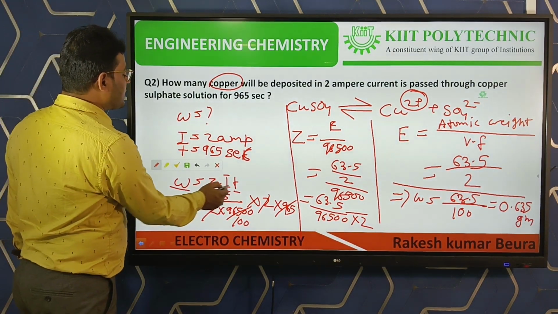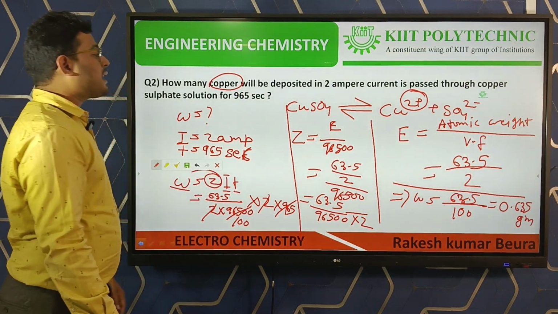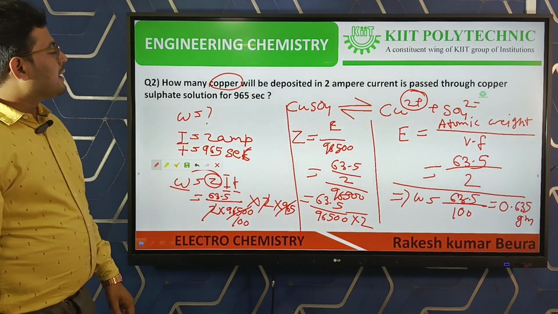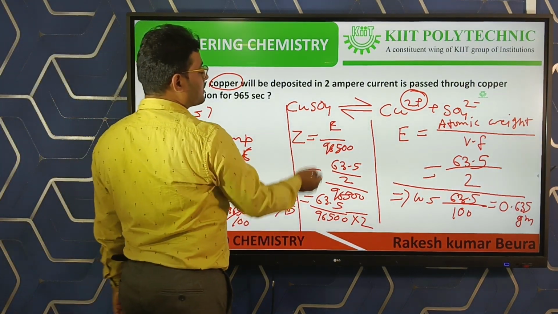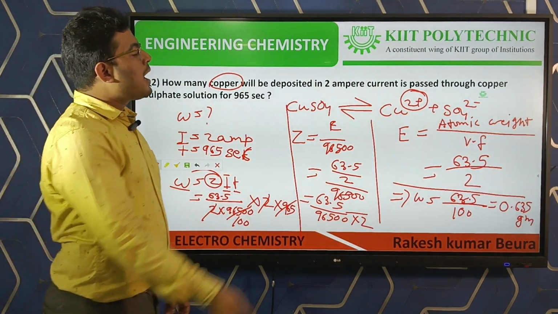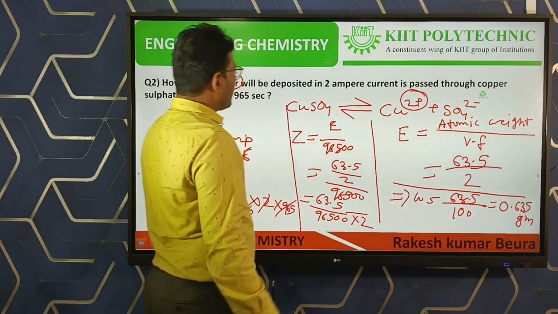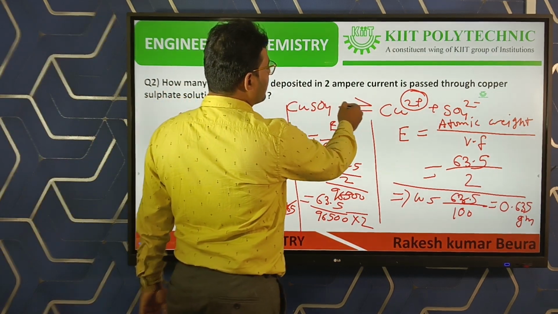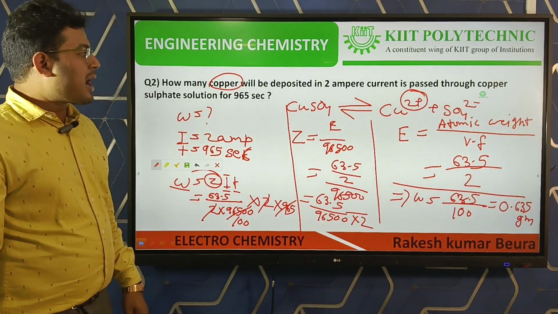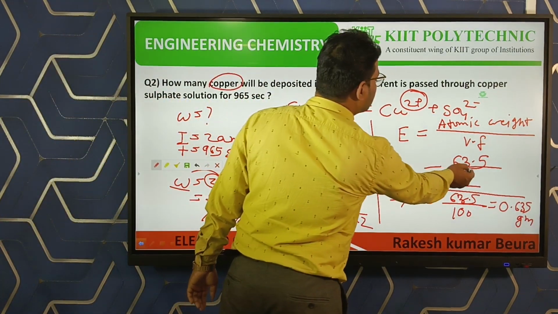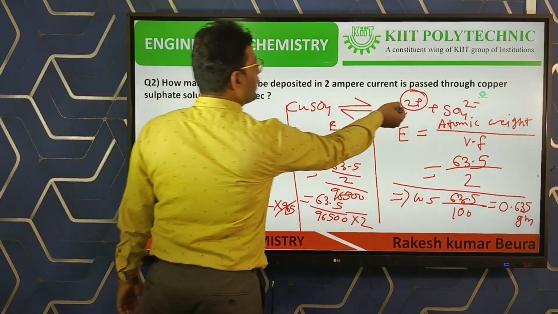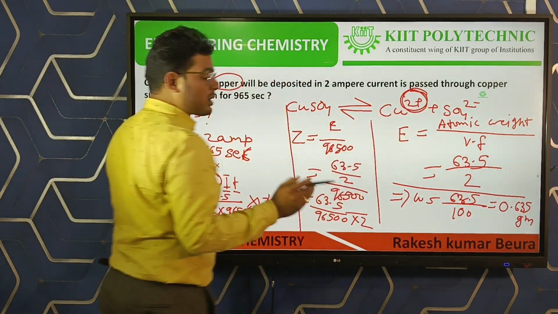Here I is given, T is given, but we have to calculate the value of Z. We know Z is equal to E by 96,500. E is the equivalent weight, and the formula of equivalent weight is atomic weight by valency factor. Copper sulfate ionizes as Cu2+ and SO4 2-. The atomic weight of copper is 63.5, but the valency factor is 2, as copper is in the +2 oxidation state.